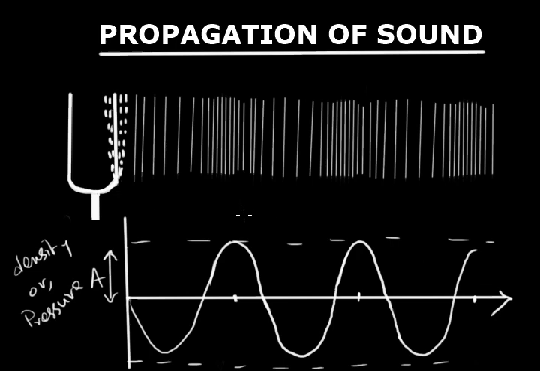For the propagation of sound it requires a medium, and propagation is done with the help of the particles of the medium. Whenever a sound source is excited, it starts vibrating, and this disturbance of the vibrating arm of the sound source also causes a disturbance in the neighboring medium.